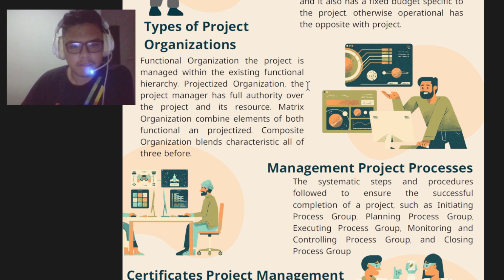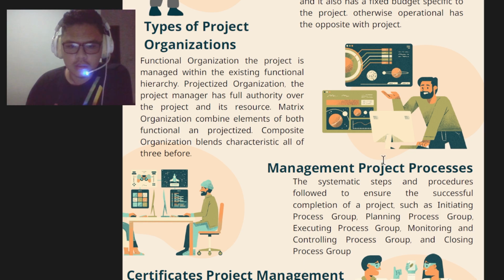And then the matrix organization is a combination of projectized organization and functional organization. And then the last is composite organization. Composite organization blends the characteristics of all three structures, the functional, projectized, and also the matrix.